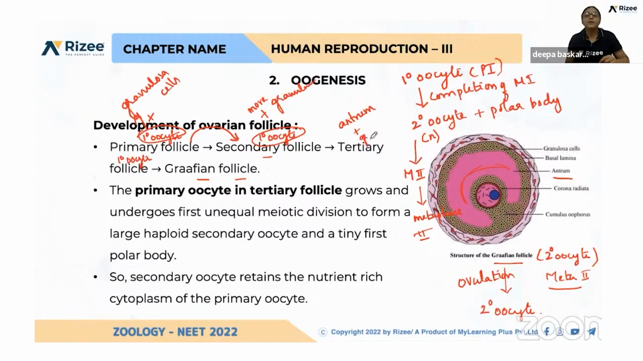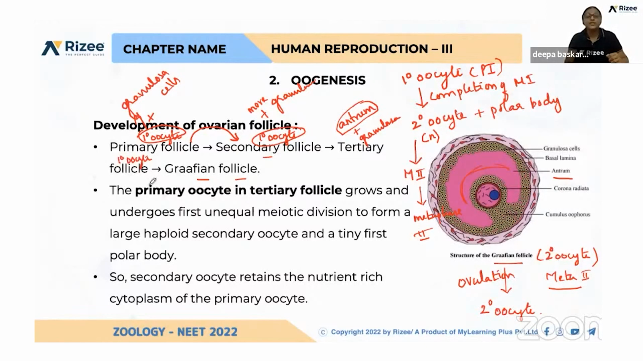Antrum is developed. Granulosa cells are present. But what is the difference between secondary follicle and tertiary follicle? This antrum is not present in secondary follicle, but that is present in the tertiary follicle. Okay, so this is happening during follicular phase of menstrual cycle.